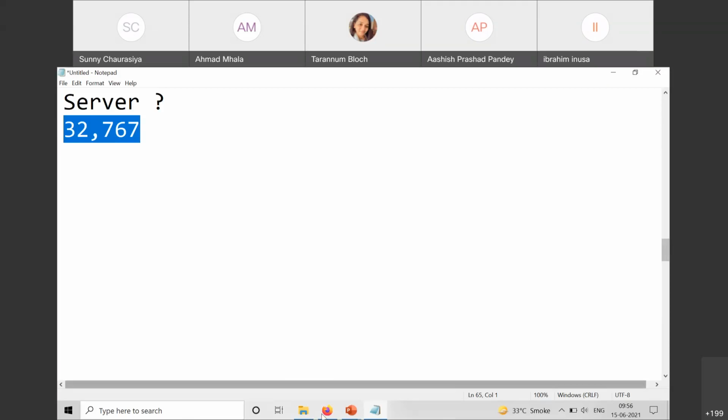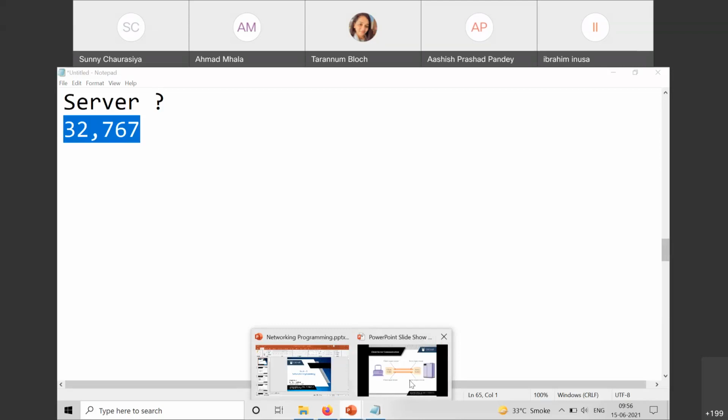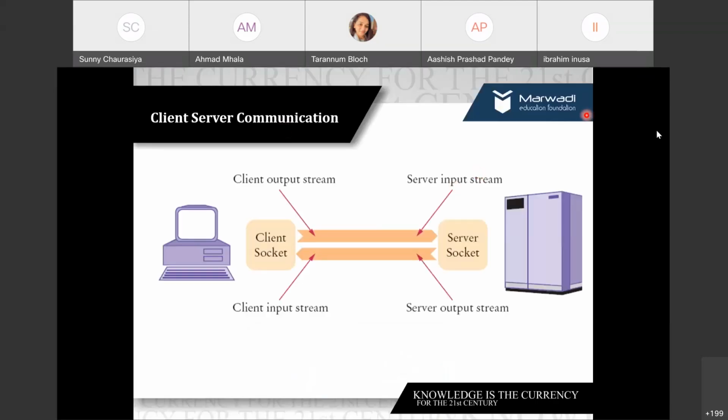Fine. So right now, we are being clear how communication happens between client and server. In our case, we are going to make a scenario where the same PC is working as a server and the same PC is working as a client, right? For learning purposes, we'll do that. So when I say client-server communication, we have a client machine and a server machine. Now we are very well clear that a socket is the endpoint of communication between two applications. When I'm saying two applications, I'm talking about a normal program, client.java, server.java.